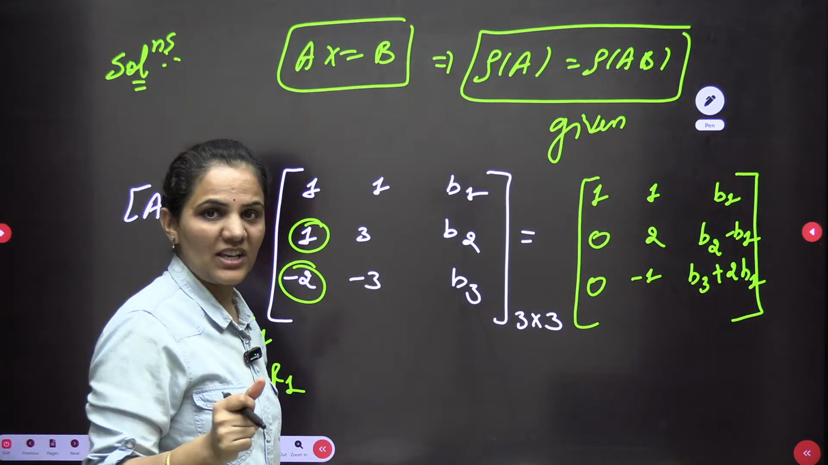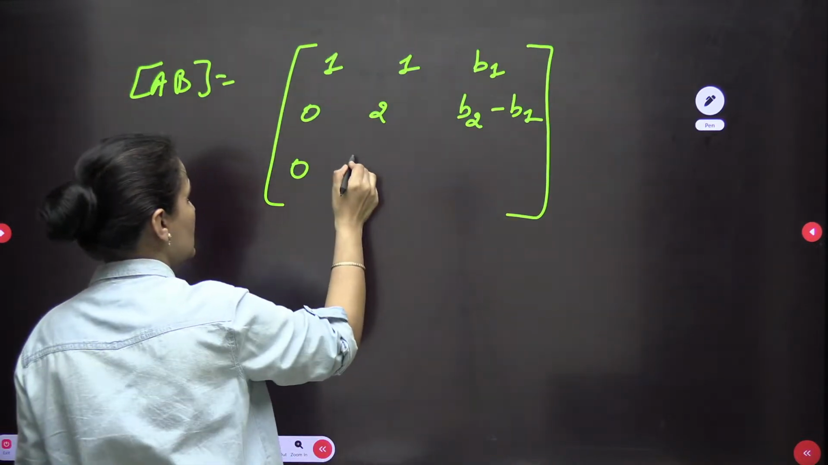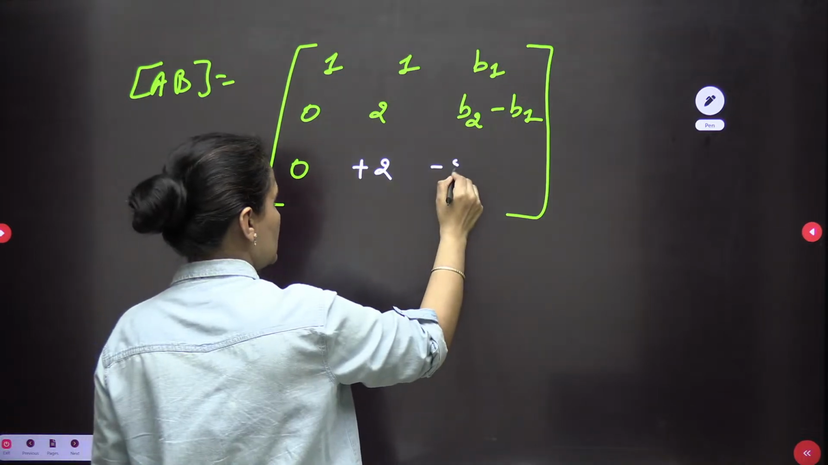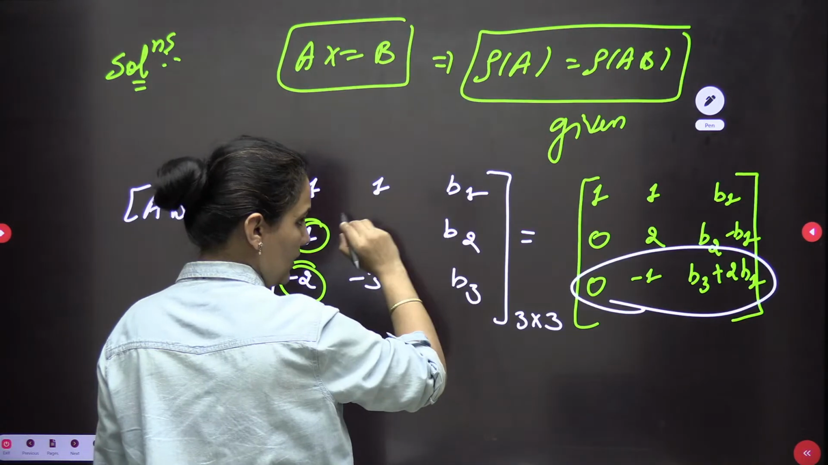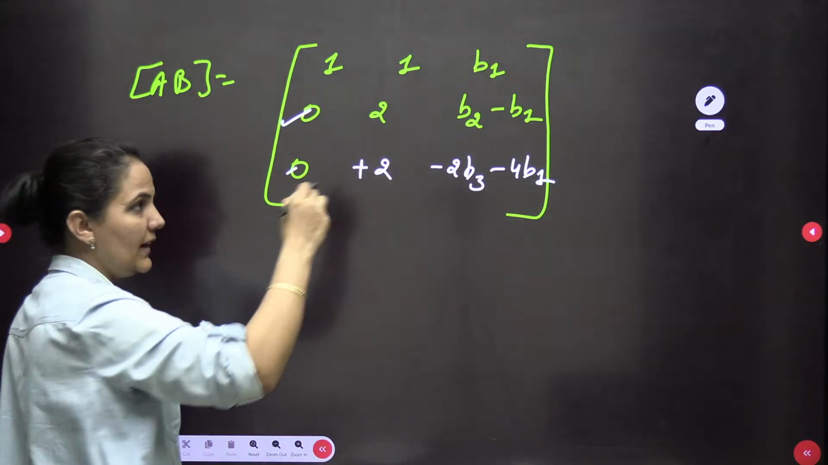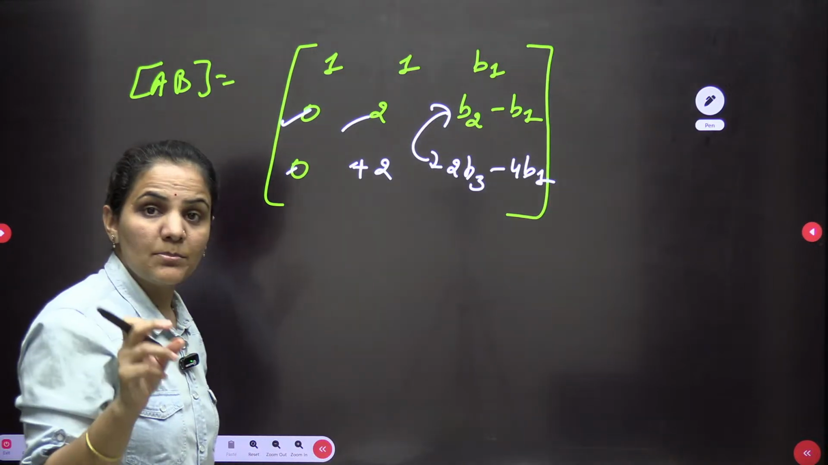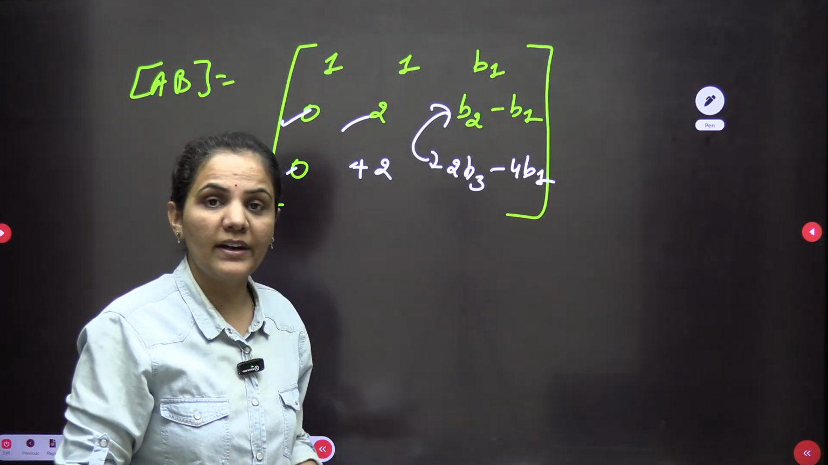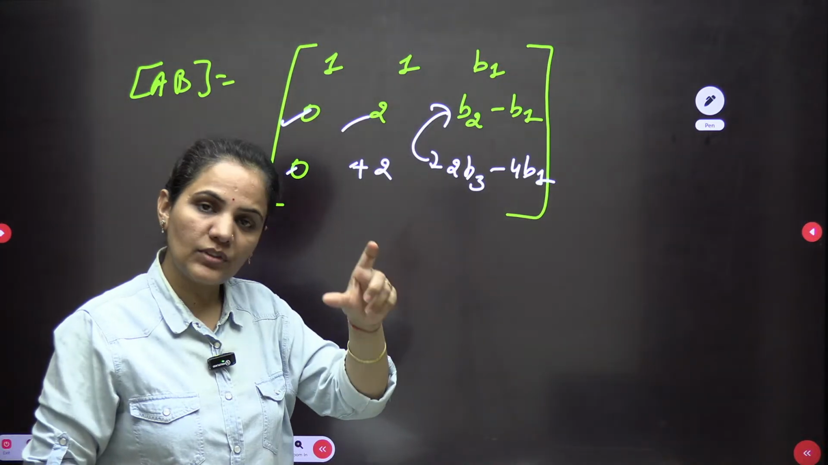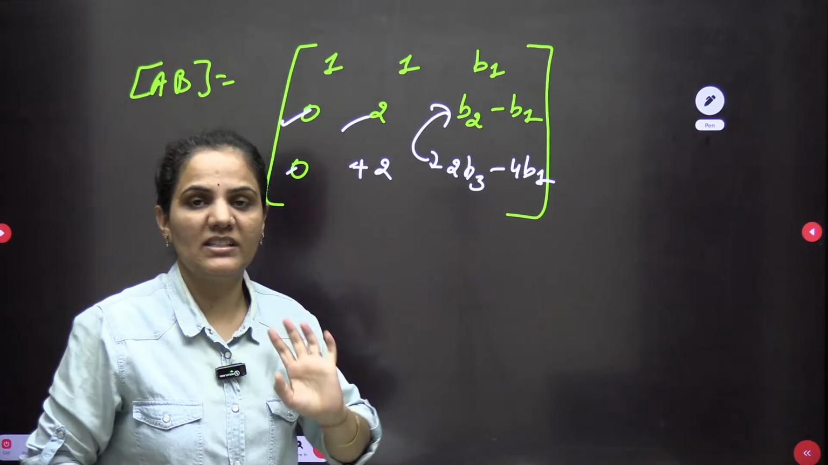I want to make it the same. So I am multiplying this row with minus 2. So minus 0 into something is 0. This is plus 2. This is minus 2 B3 or minus 4 B1. Okay, you can see 0 0 identical, 2 2 identical. So these two elements must be identical, because if these two are identical, then only you will see that the last two rows are identical. So the determinant of the 3 cross 3 is 0. Rank of A is less than 3. Rank of AB will also be less than 3.